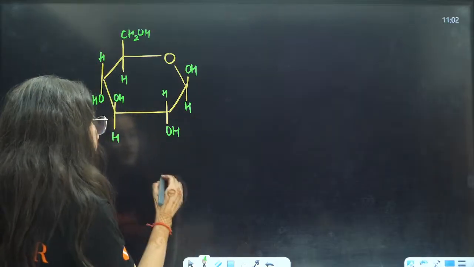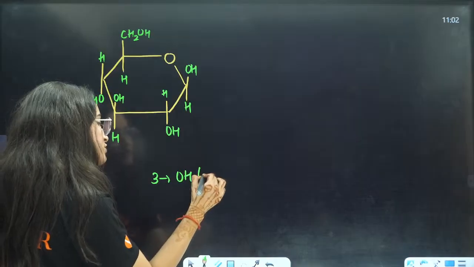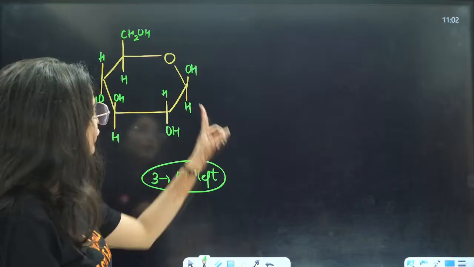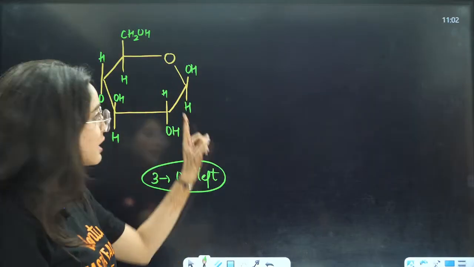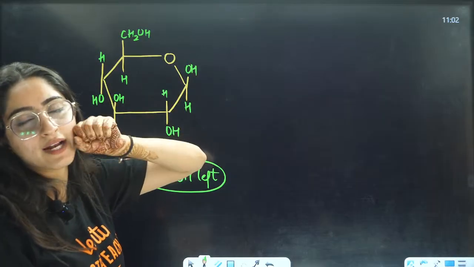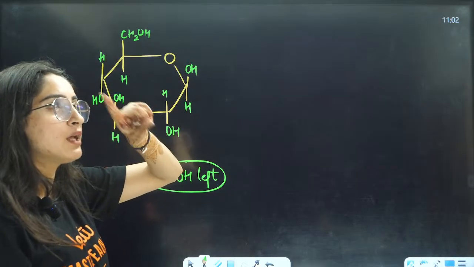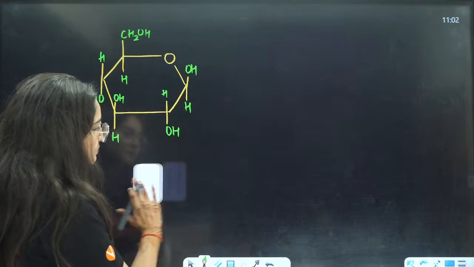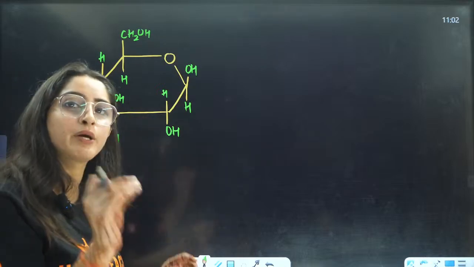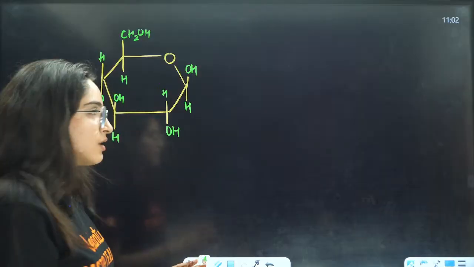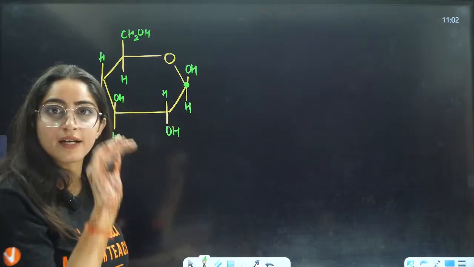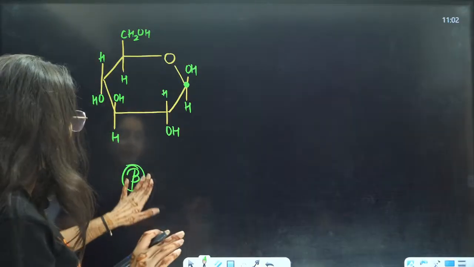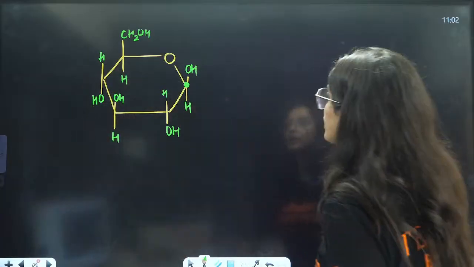You just need to remember that on the third carbon OH is on the left side. Rest of them, OH is on the right side. But for C1, it depends on whether it is alpha or beta. This is beta, so here OH will be on the left side, which means upwards. So you just need to remember that the third carbon OH is on the left side. That's it. They are saying beta glucose and beta galactose. So now let us draw the glucose again.